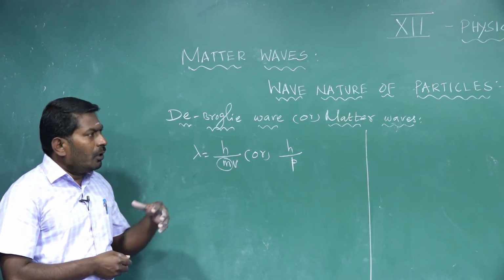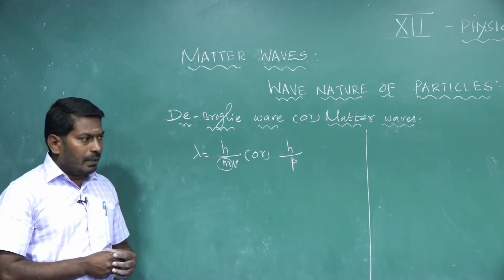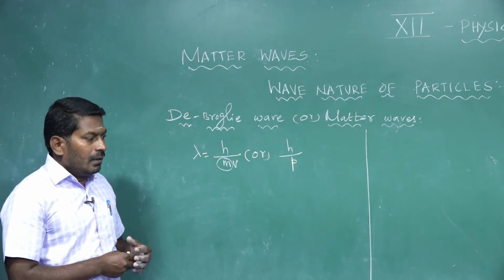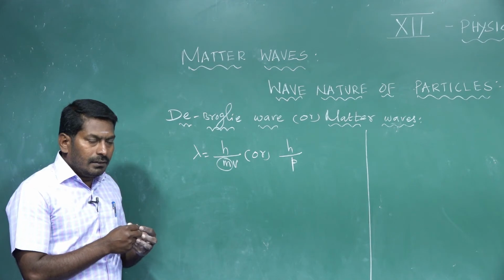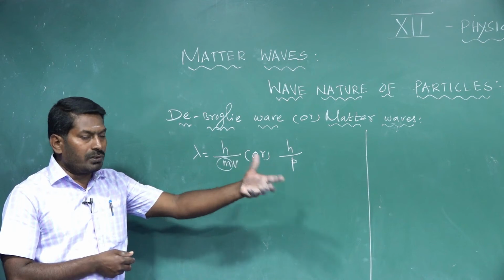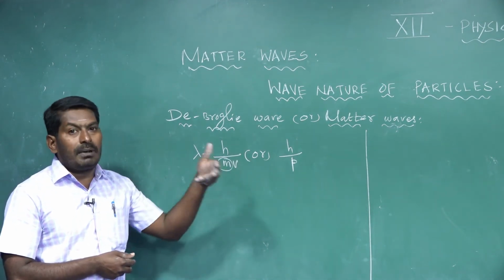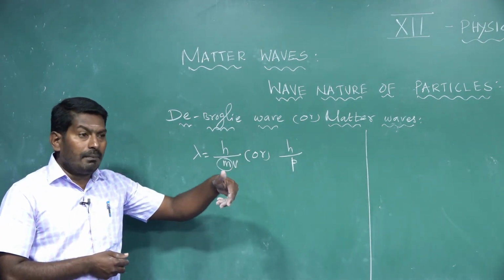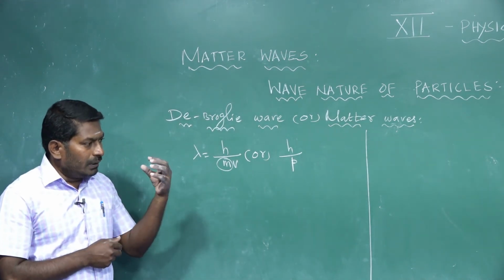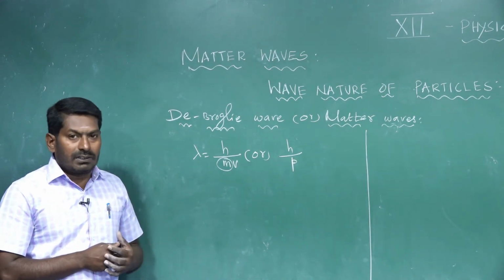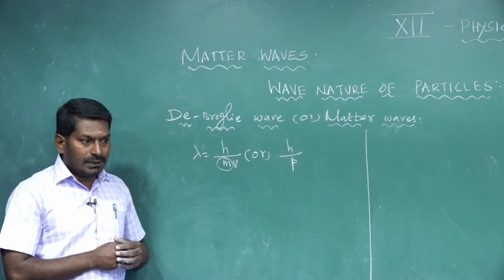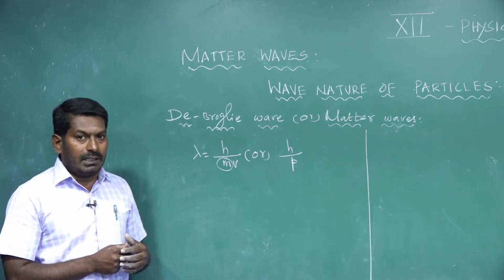Now, every moving material particle possesses a wave, and that wave is called a matter wave. A very light particle, for example an electron, in motion is associated with a wave that will have an appreciable de Broglie wavelength. That's why I am taking the electron. Now we are going to derive the expression for the de Broglie wavelength of an electron. An electron at rest does not associate with a wave; only a material particle in motion is associated with a wave.